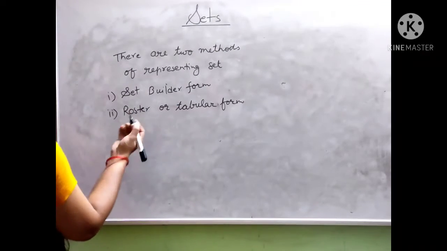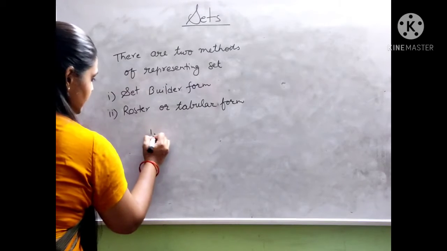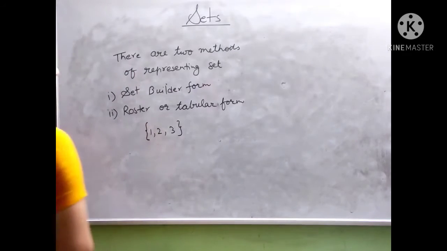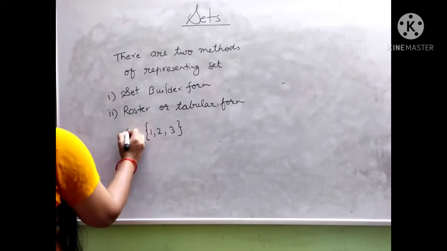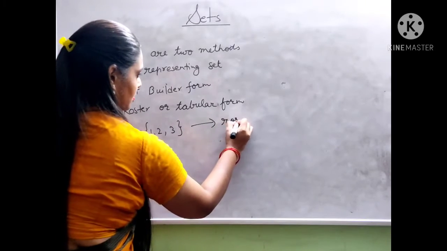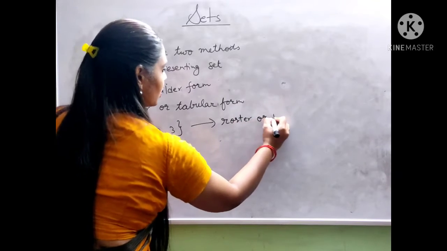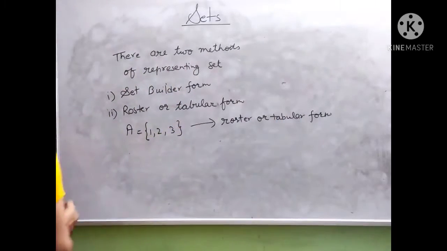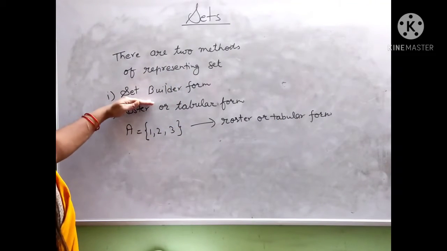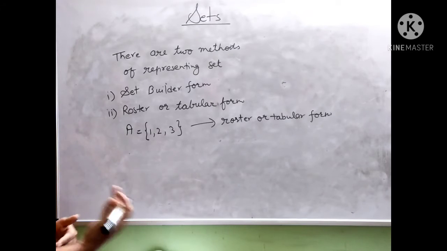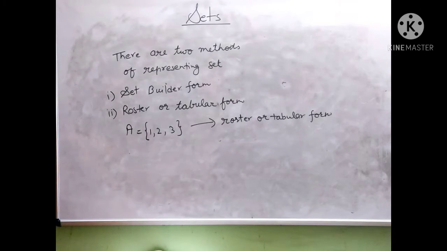In roster form we put the elements separated by commas and put all the elements in curly brackets, then this type of representation of a set is called roster or tabular form. Now the second one is set builder form. All the elements of a set possess a single common property, which is not possessed by any element outside the set.